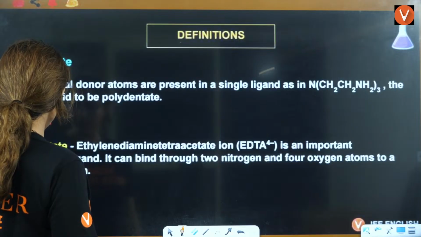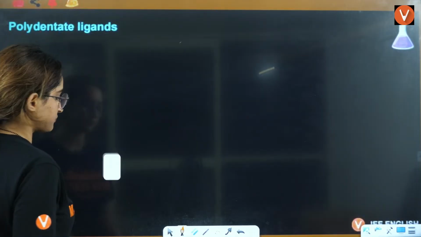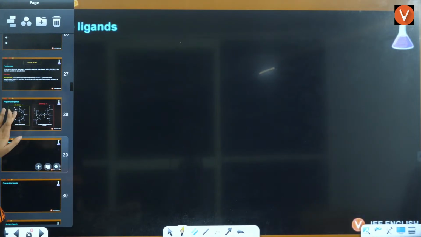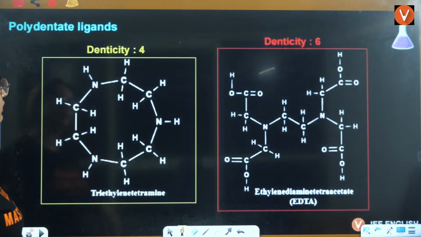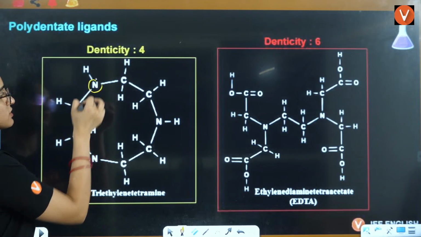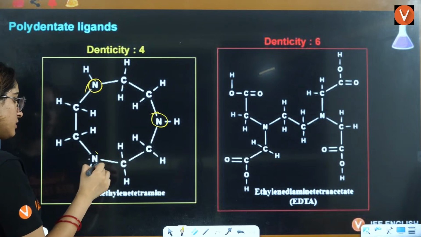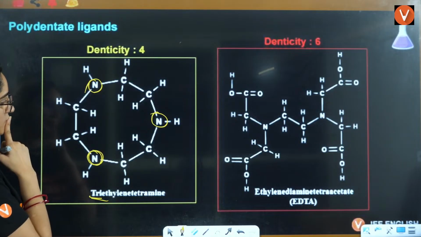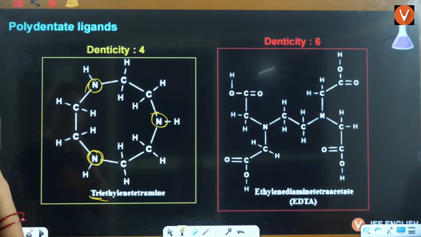Now, I'll give you one example here. If you see this, how many donating sites do you have? This nitrogen, this nitrogen, this nitrogen. So it is 1, 2, 3.